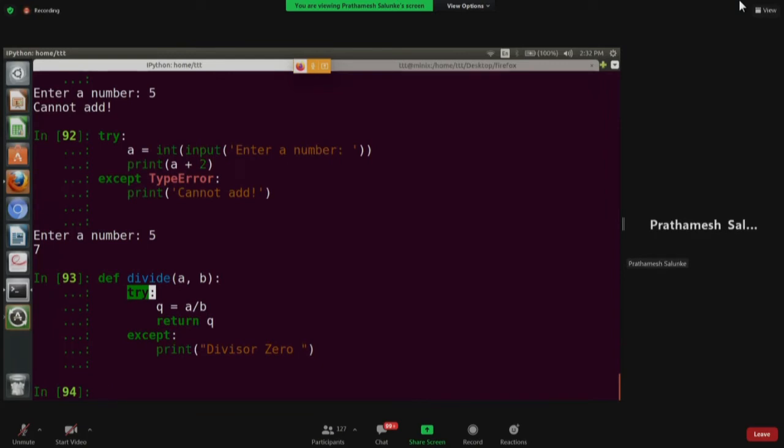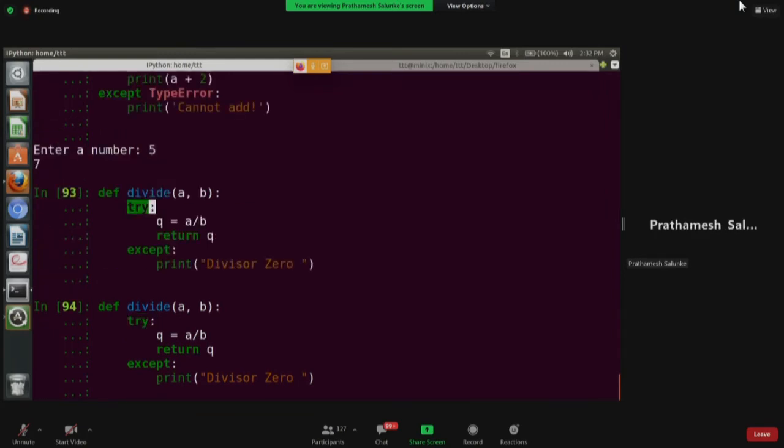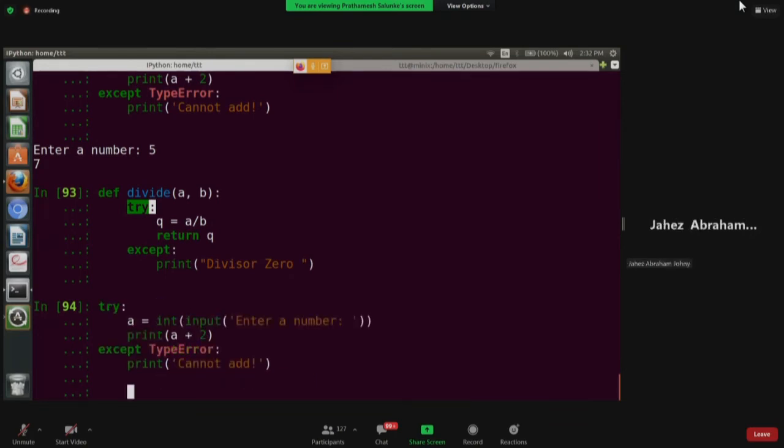Fine. Where were we? Can we proceed with this? Sir, one doubt. Earlier we mentioned the exceptions, like type error when we gave 5. So what if we give a character instead of 5? So you mean to say if I give C as the input, not a number but an alphabet in short, right? Yes, sir. Exactly.